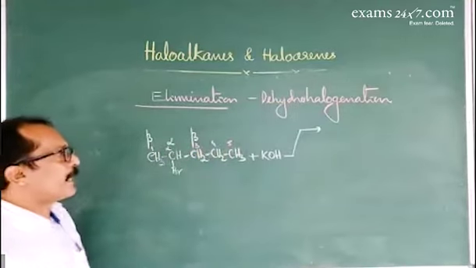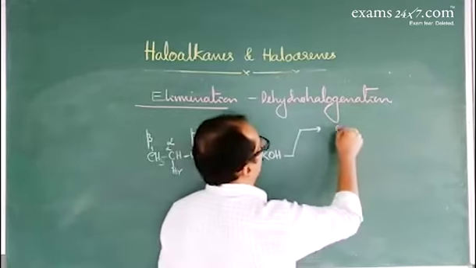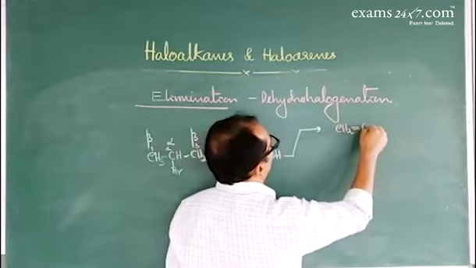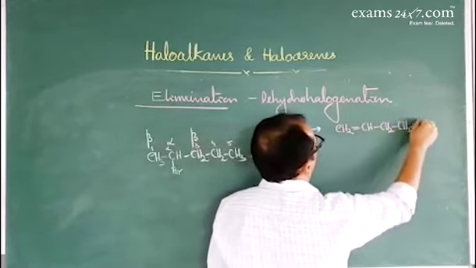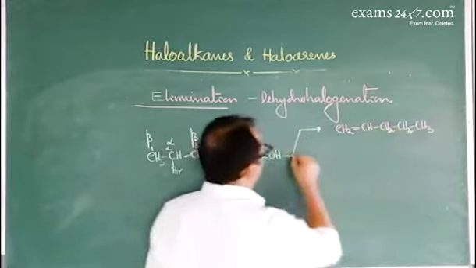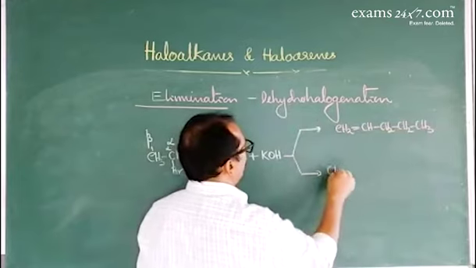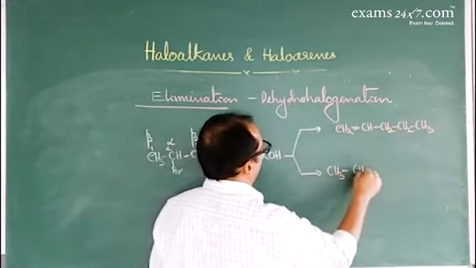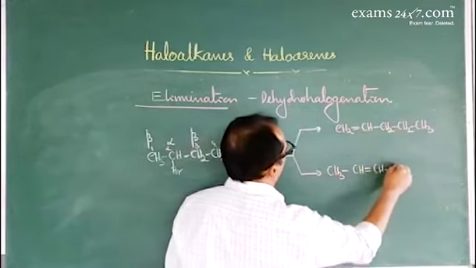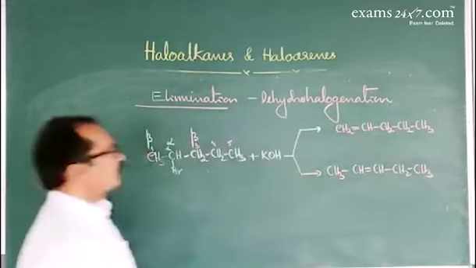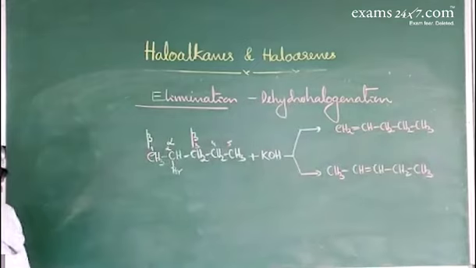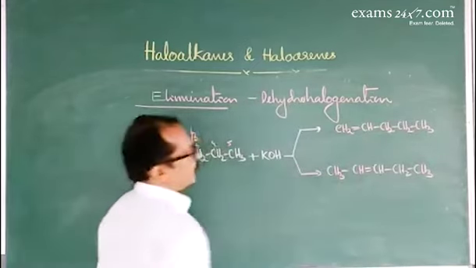If the first carbon atom loses hydrogen, that gives 1-pentene. If the third carbon atom loses hydrogen, that gives 2-pentene. So 2-pentene is the major product.